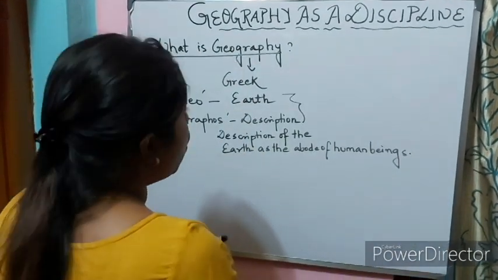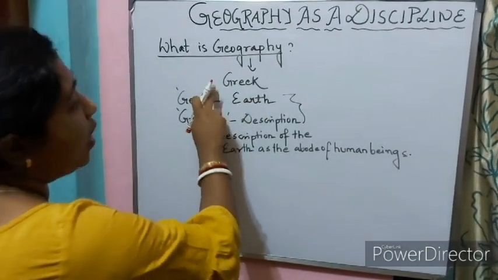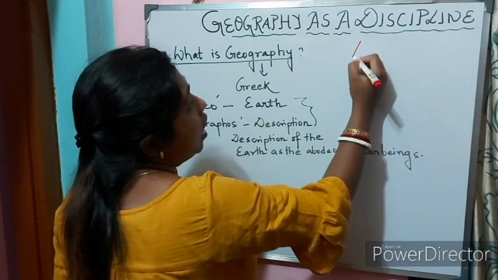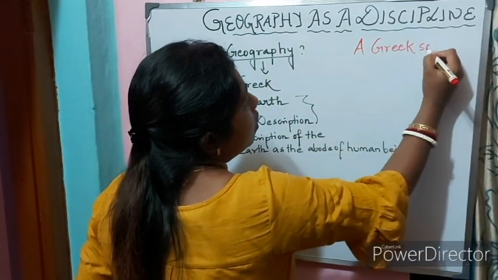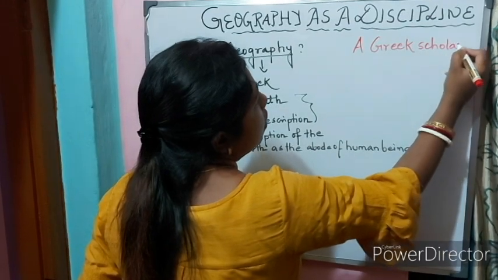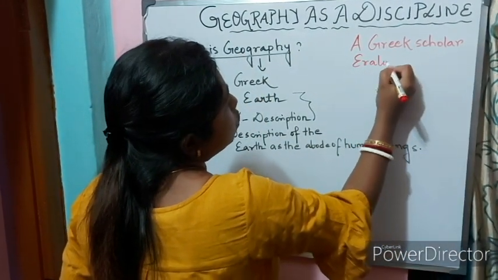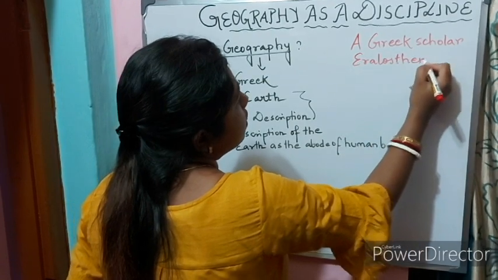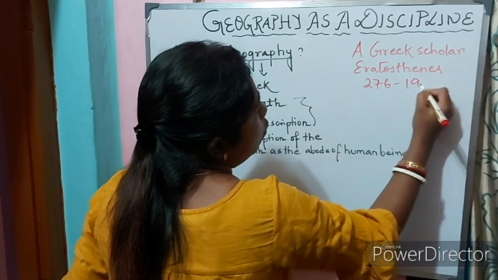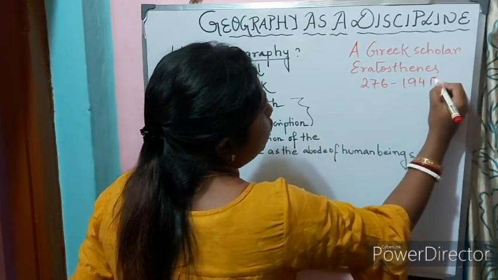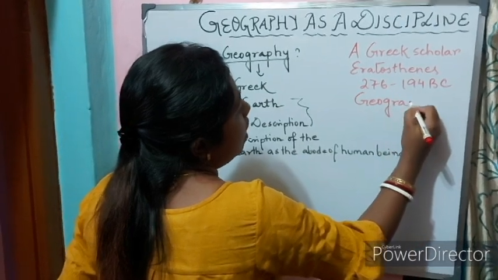From where did this word geography come? This word geography came from a Greek word, and who coined it? A Greek scholar, Eratosthenes, 276 to 194 BC, in his book Geographia.